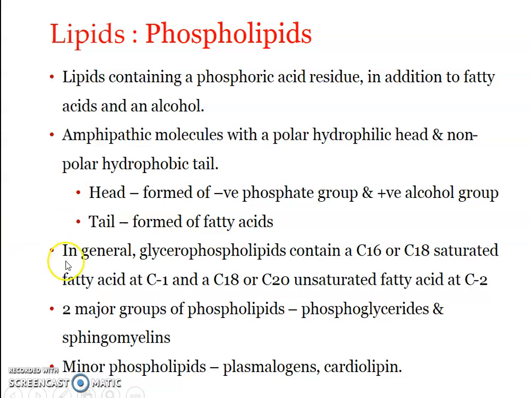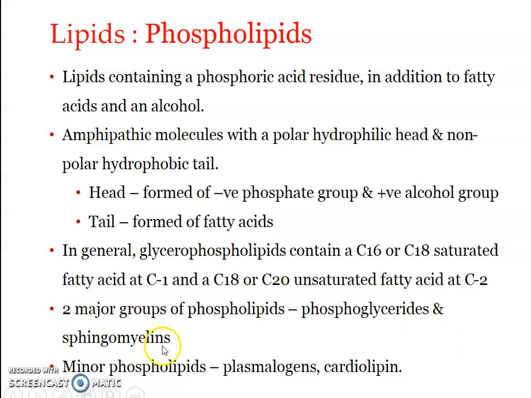There are two major groups of phospholipids: phosphoglycerides and sphingomyelins, based upon what kind of alcohol comes into play in the formation of the phospholipid. If it is glycerol, we call it a phosphoglyceride. Phosphoglyceride contains glycerol as the alcohol, fatty acids, and phosphate.